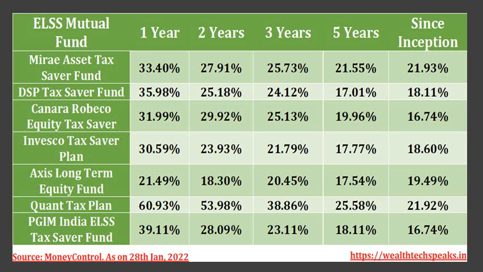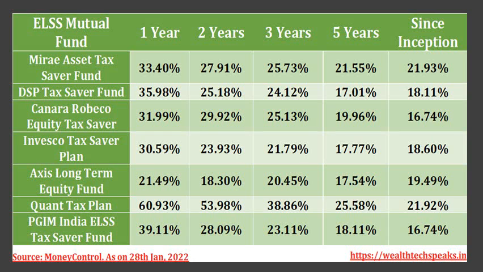Now you are seeing the best performing ELSS mutual funds in the last 5 years. The maximum return is from Quant Tax Fund, then Mirae Asset Tax Saving Fund, then PGIM, and then DSP Tax Saver. The returns from all the funds are more than 17%. You can see in the last 5 years, the Quant Tax Plan has given almost 25.58%.